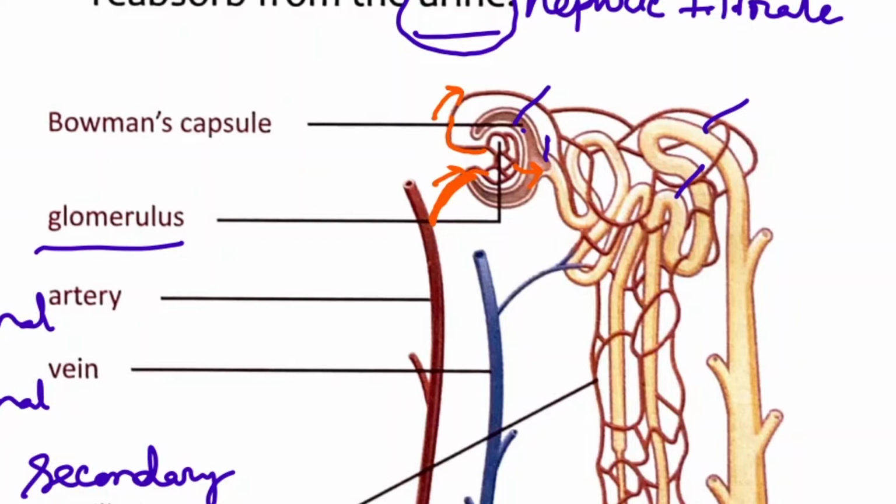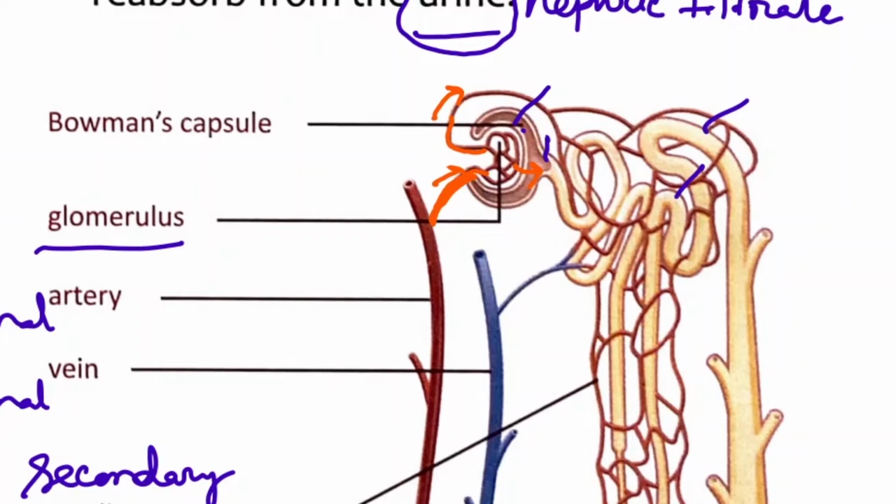But remember, the blood cells like erythrocytes, leukocytes and thrombocytes, and plasma proteins, cannot enter the renal tubule, that means the long tubular part of the nephron. These are not filtered; rather they are retained and they now pass into the efferent arteriole. Next, this is the first step of urine formation.